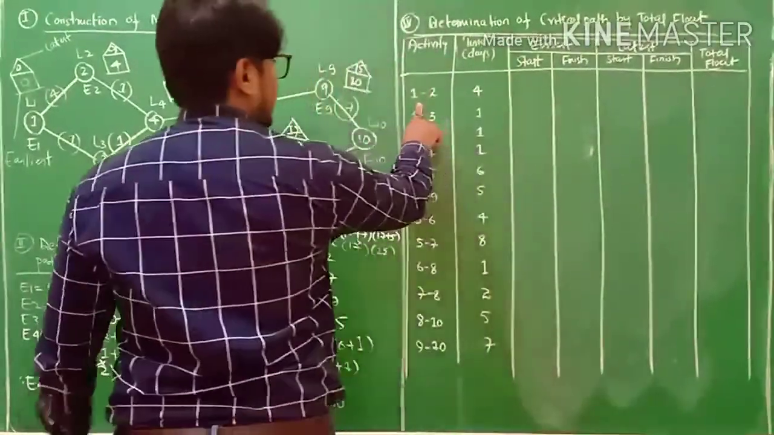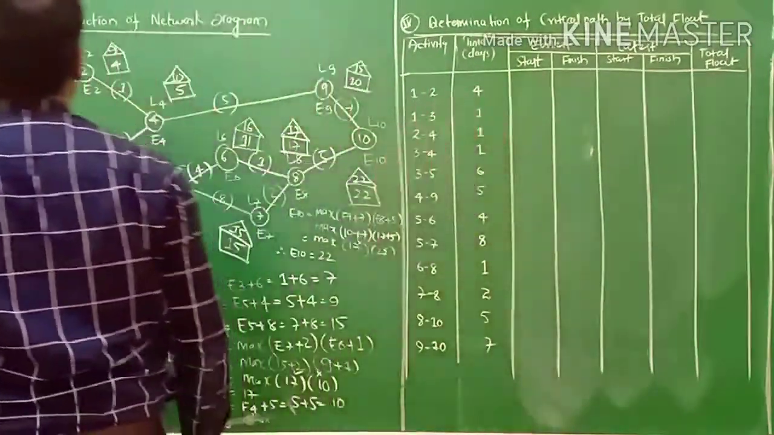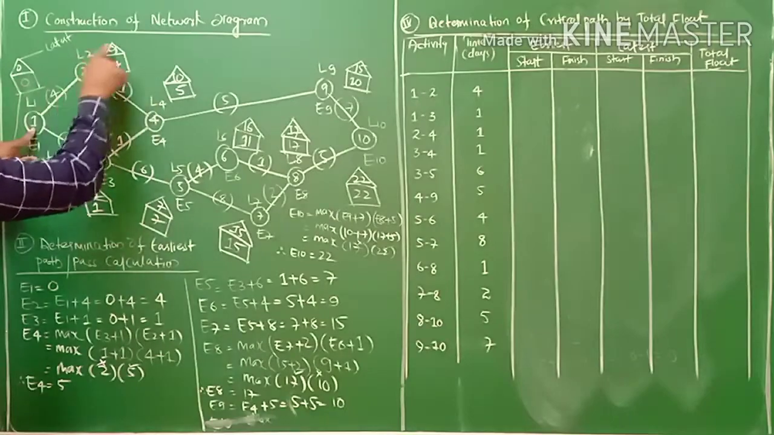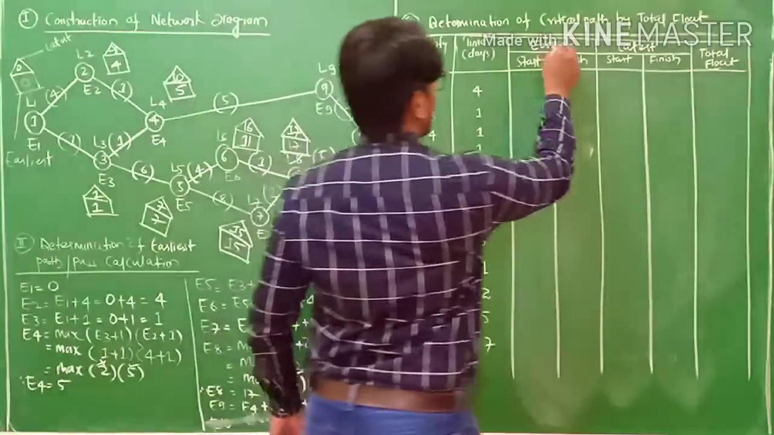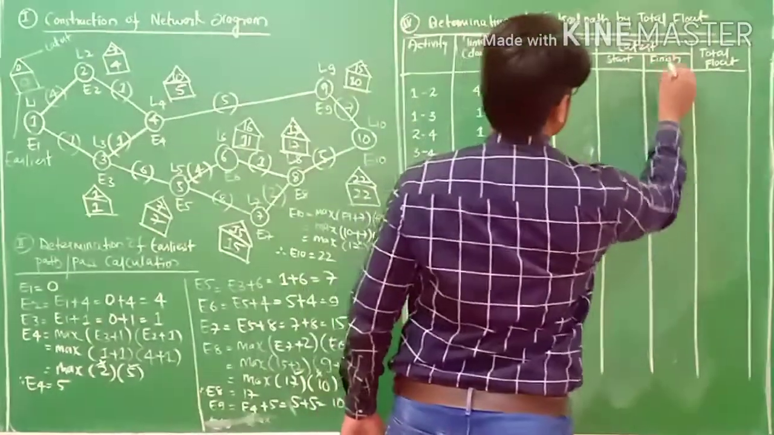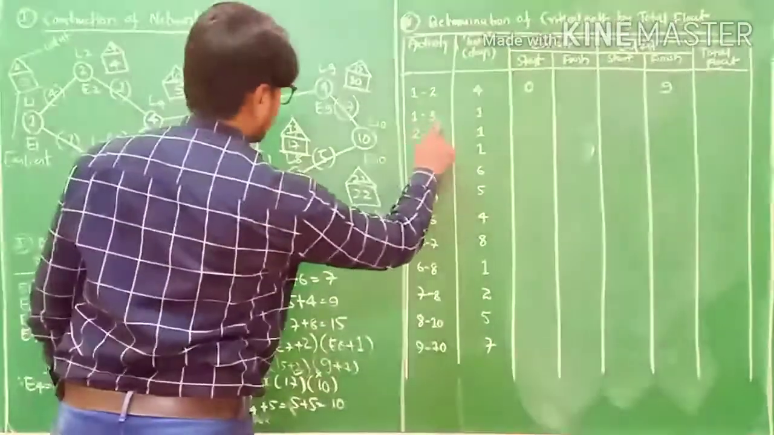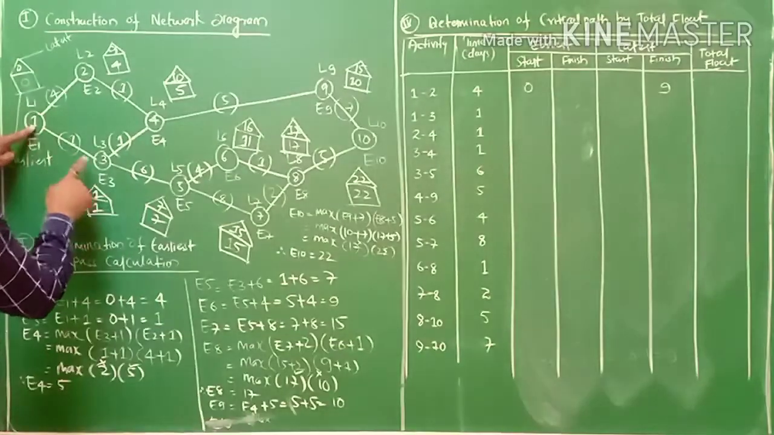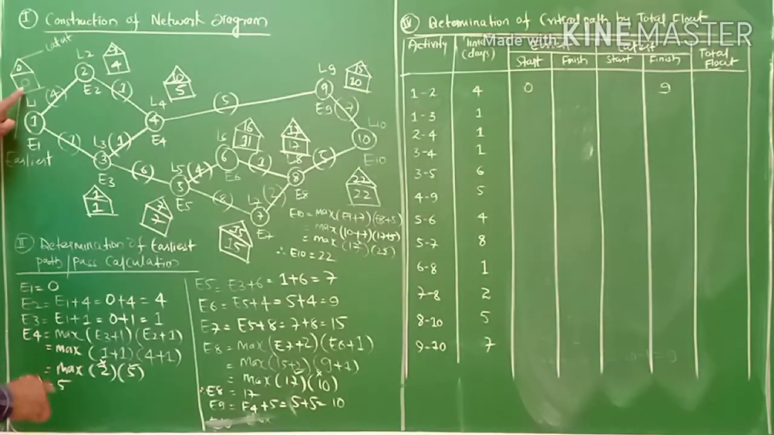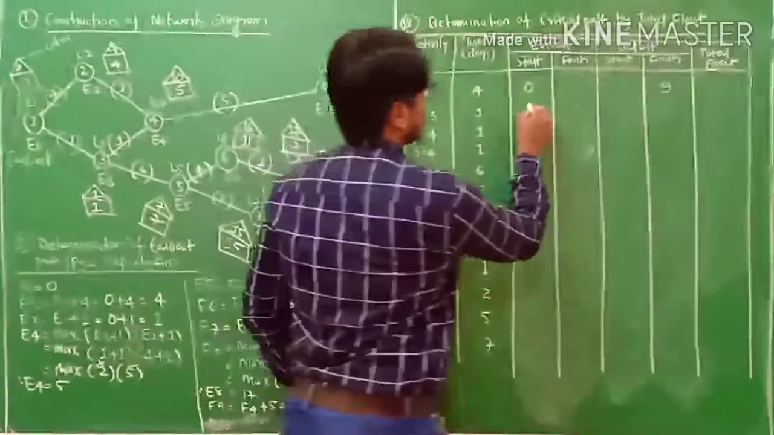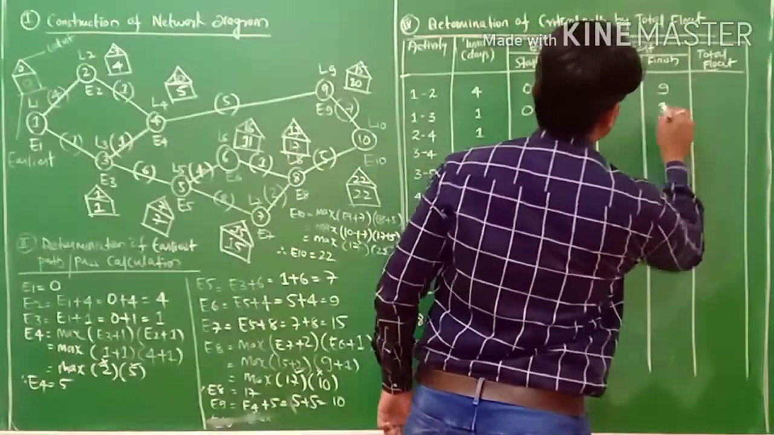The first activity is 1 to 2, 4 days. This is 1 and this is 2. This is earliest start and latest finish: 0 and 9. Earliest start 0, latest finish is 9, my friends. The next activity is 1 to 3. This is 1 and this is 3. Earliest start is 0, latest finish is 1. 0 and 1.